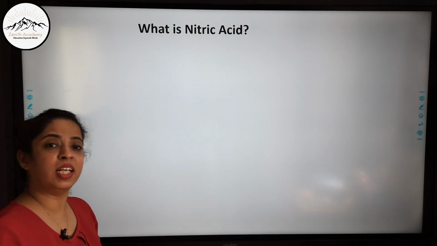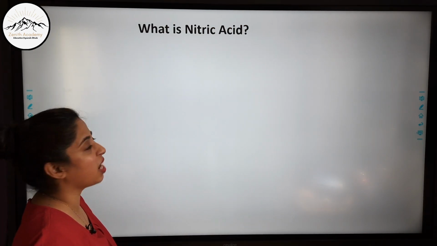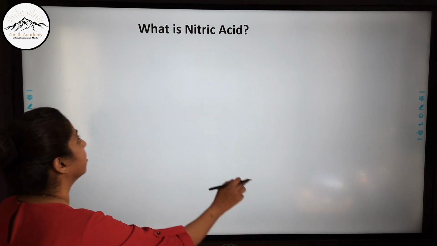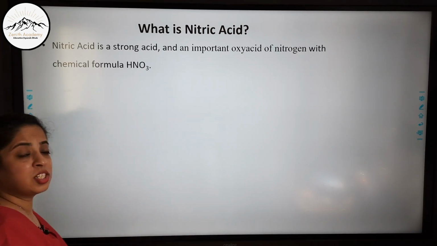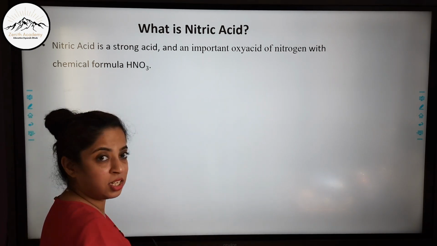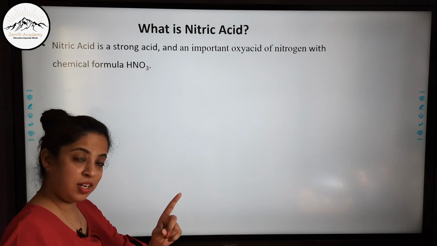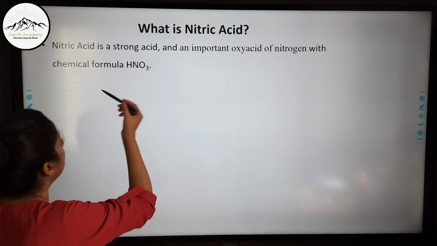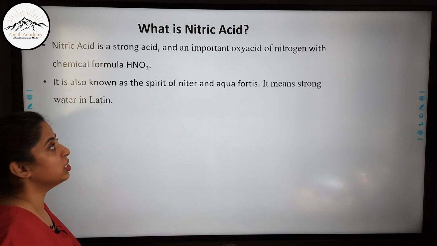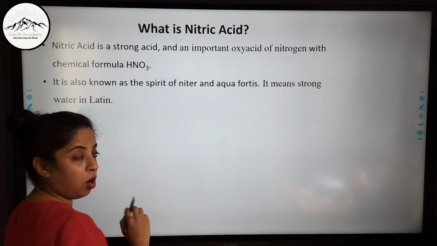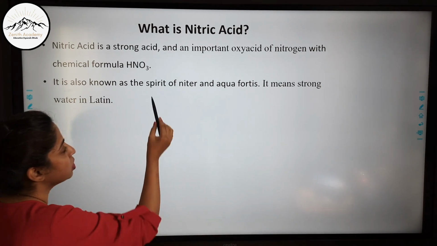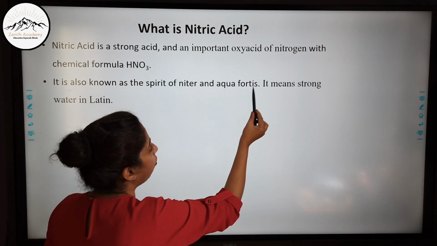So before diving deep into the topic, first let us understand the general properties of nitric acid and what nitric acid is. Nitric acid is a strong acid and an important oxyacid of nitrogen with the chemical formula HNO3. It's also known as spirit of nitre or aqua fortis. This is very important, students. This is known as spirit of nitre or aqua fortis.